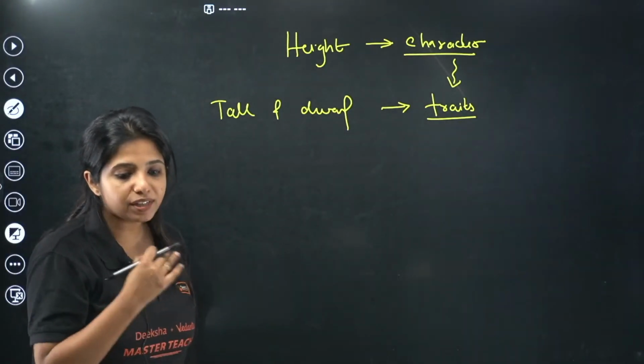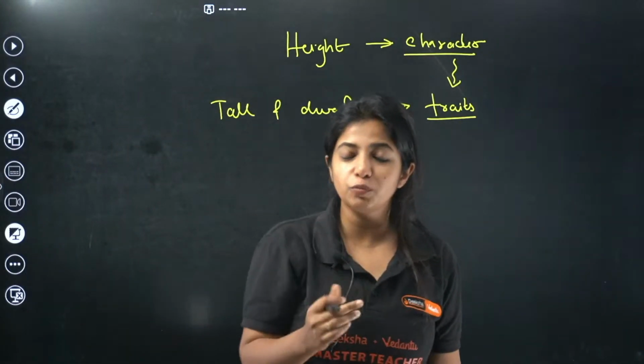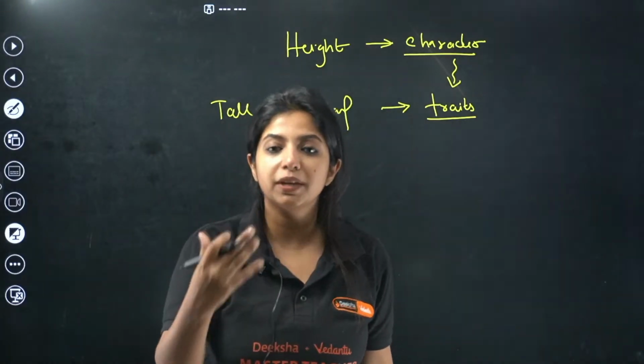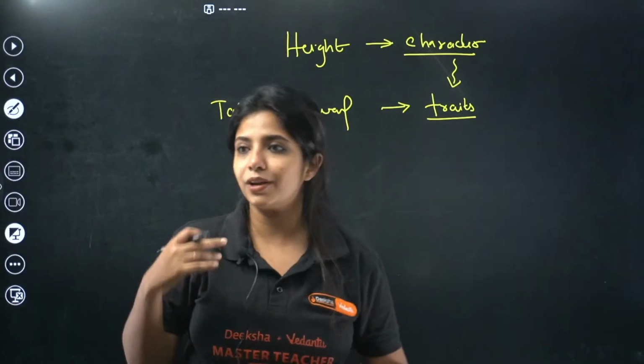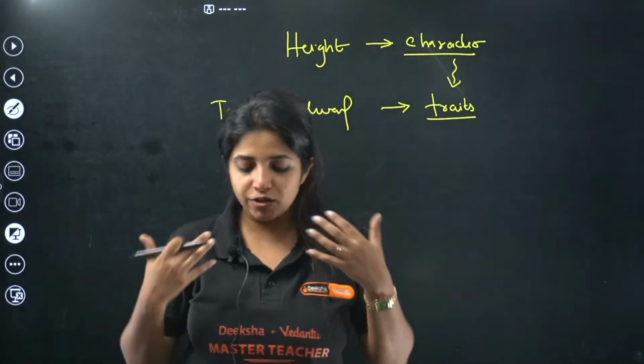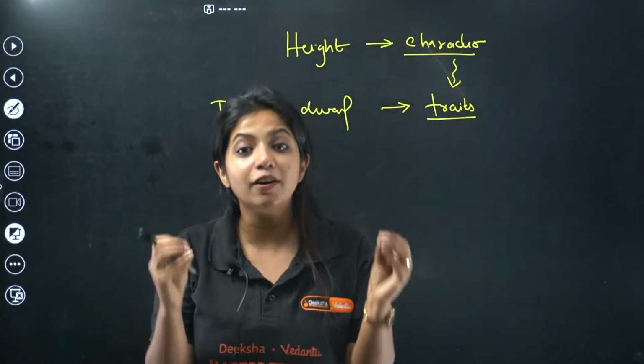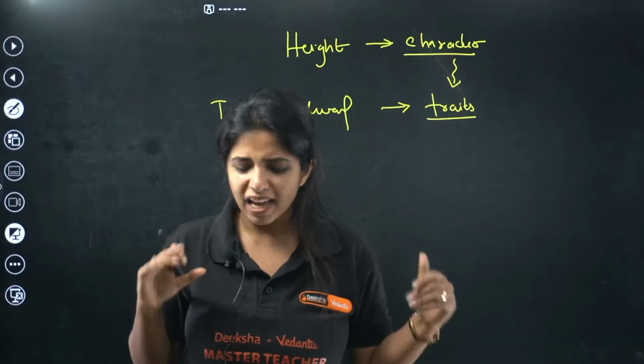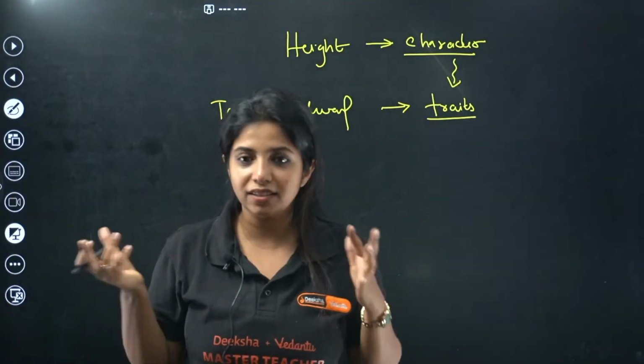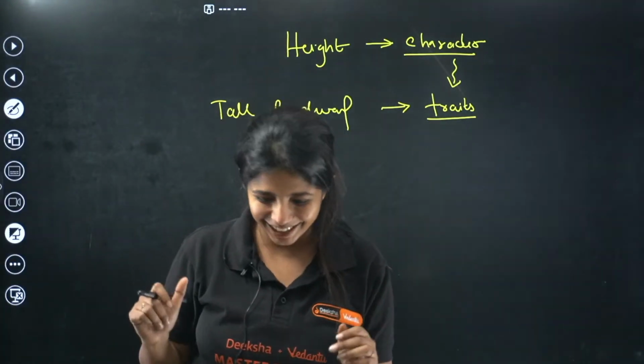Now, who decides what is going to be my character? Who decides what is going to be Priya's character, as in Priya's height, skin color, eye color, or Jasmine Ma'am's skin color, eye color, height, and things like that? Basically, our genes are going to decide that. Ma'am, what do you mean by genes? I do not understand this genes and things like that. Yes, we're coming to that.